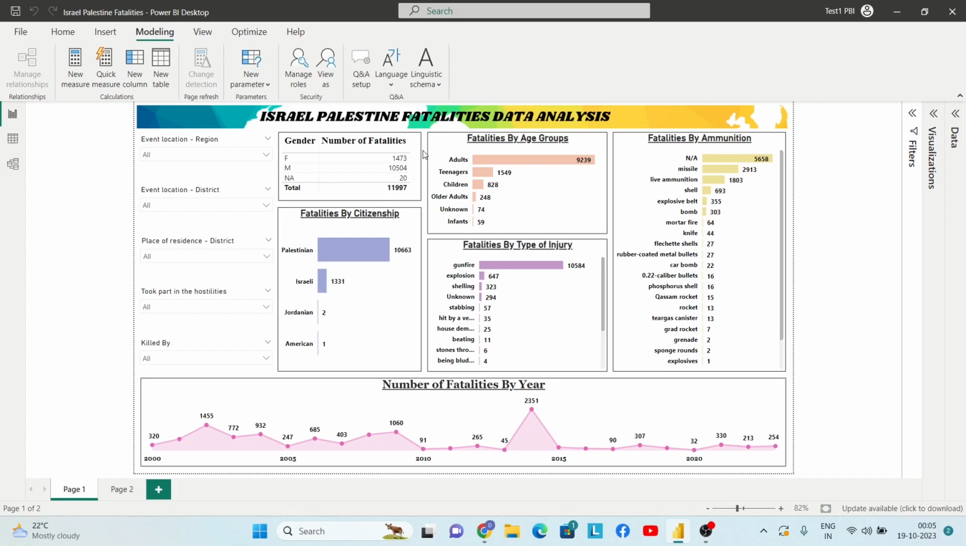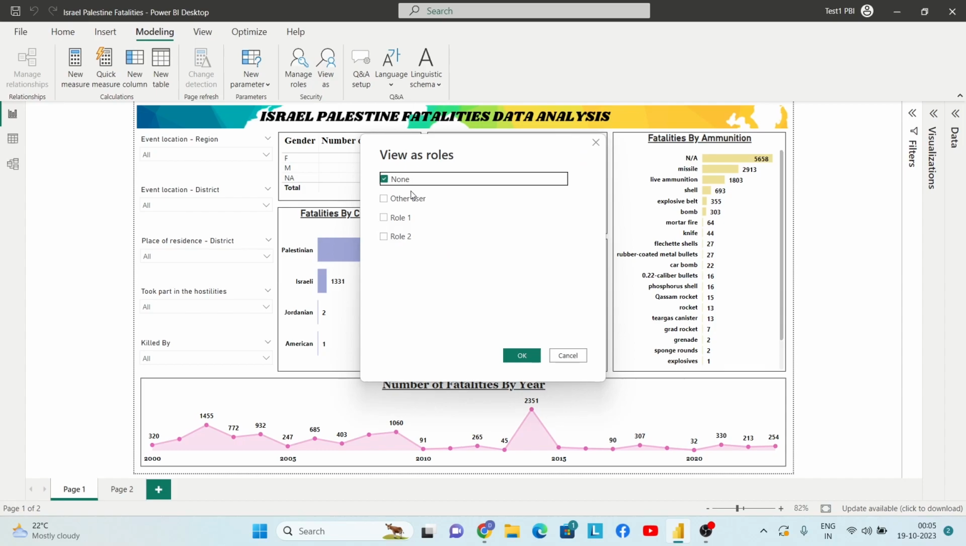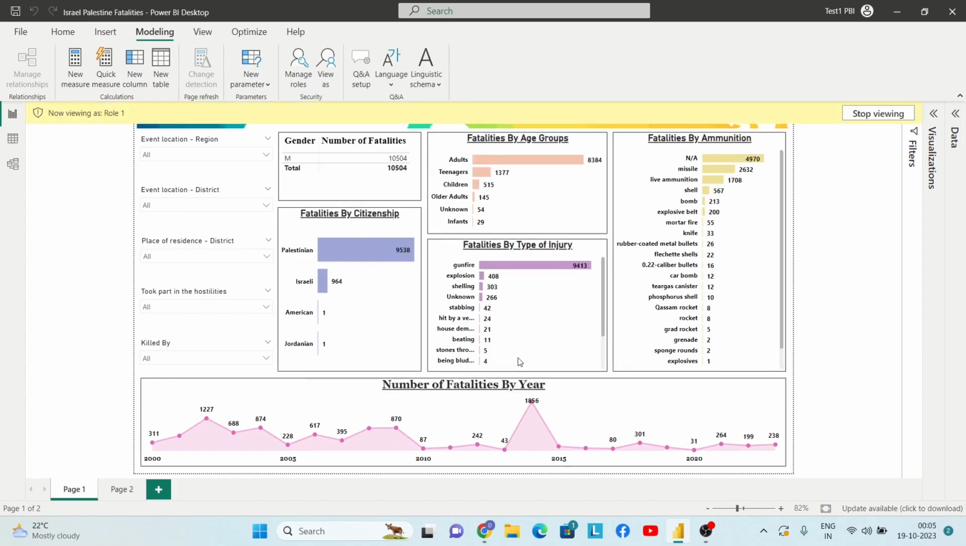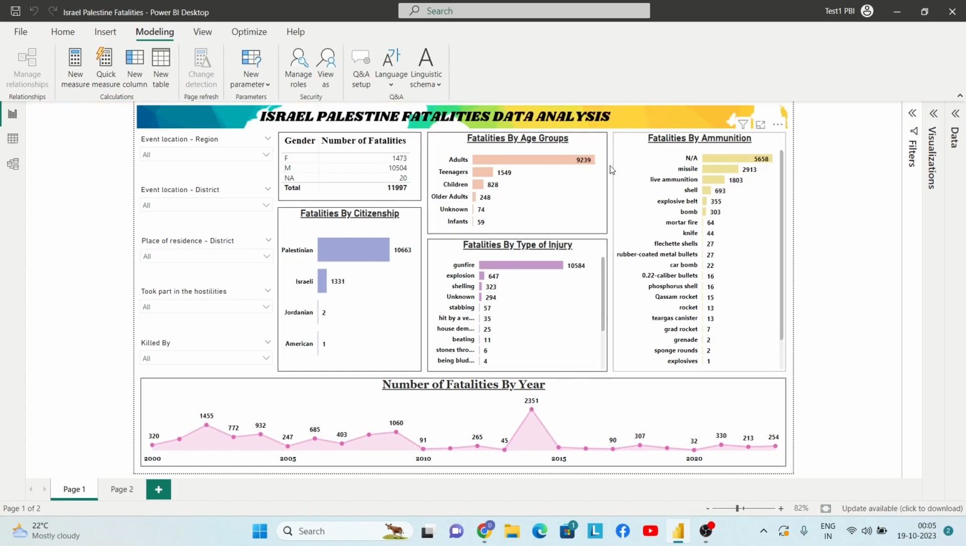In order to test these roles, you can simply click on view as, and if I select role 1 and click on OK, then you can see that the data gets filtered on this particular report page, and the data only for men is being shown. When I click on stop viewing, now the whole data is available.